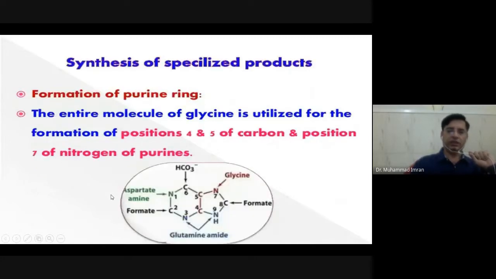Here you can see it helps in the synthesis of carbon number 4, carbon number 5, and nitrogen atom 7 of purine bases. So glycine is very helpful for the formation of purine.